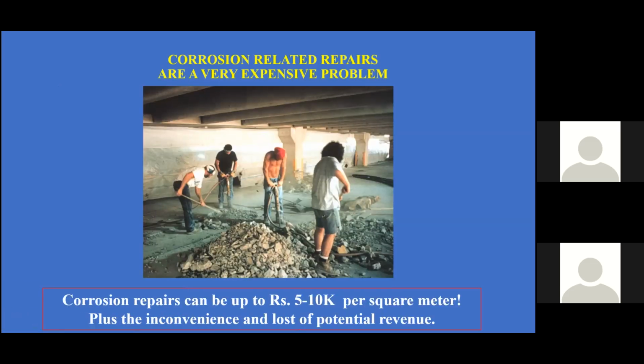Corrosion is a very expensive process. If you have to repair it, 1 square meter can cost you up to 5 to 10K. So you have to take preventive measures in order to reduce it or lengthen the life of the concrete structures, so you don't have these expenses.